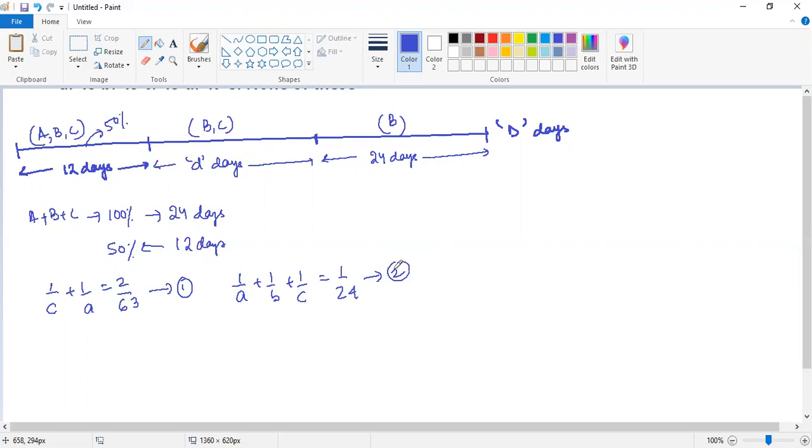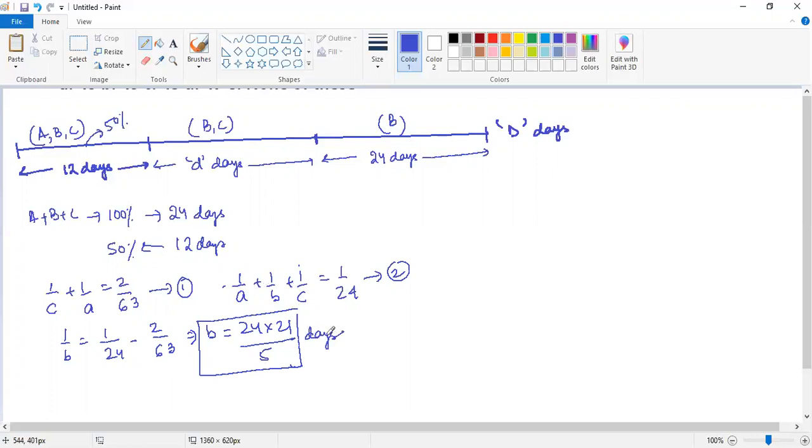So using these two equations, I can substitute the value of 1 by A plus 1 by C in equation 2. So that would be 1 by B is equal to 1 by 24 minus 2 by 63, right? And if you solve this for the value of B, you'll be getting 24 into 21 divided by 5. Now just keep it as it is, right? You don't need to simplify it further or make it a fraction. So keep it like this only. So B is taking 24 into 21 days divided by 5 to complete 100% of the work. So let me just write it for you on the right hand side.